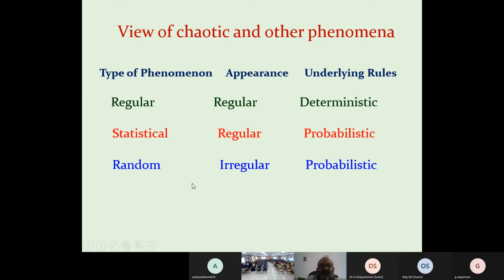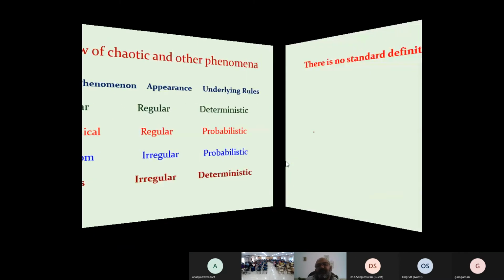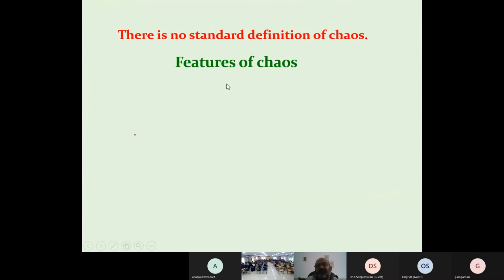So we study a little more complicated objects, but based on probability. The last one is chaos: we say it is irregular and deterministic. It does not depend on probability, but it is not easy to compute. There is no hard and fast definition of chaos. There is no standard definition.